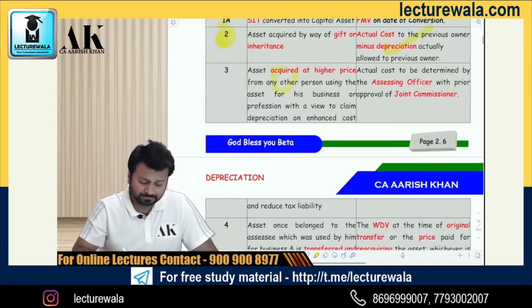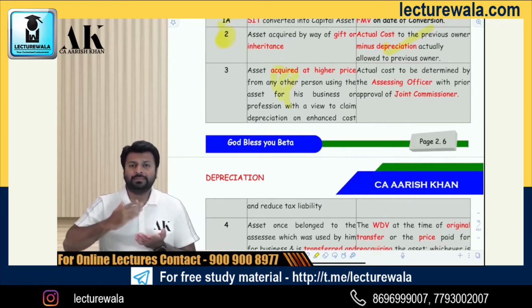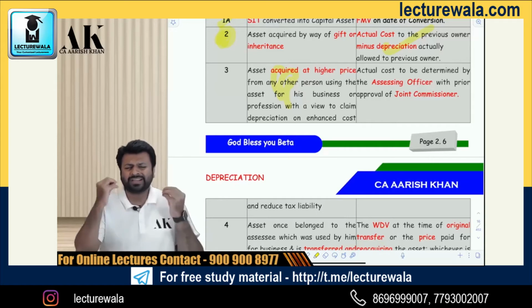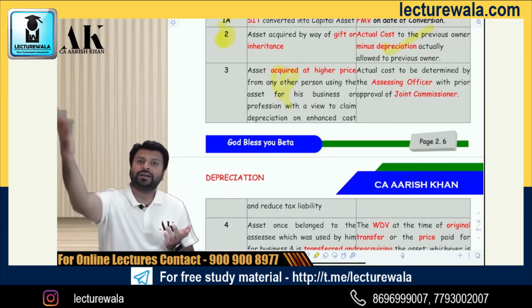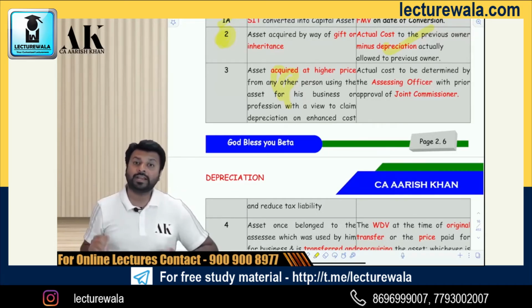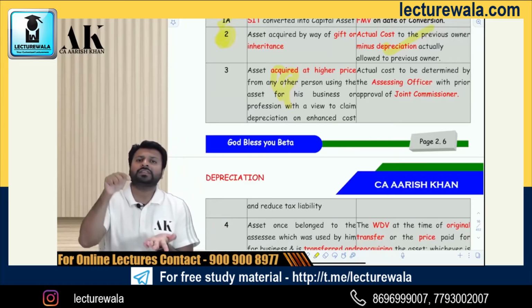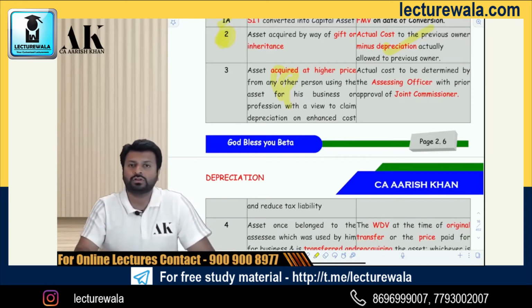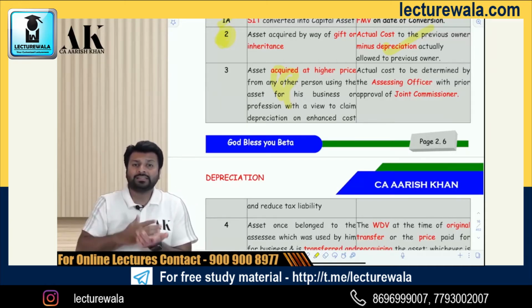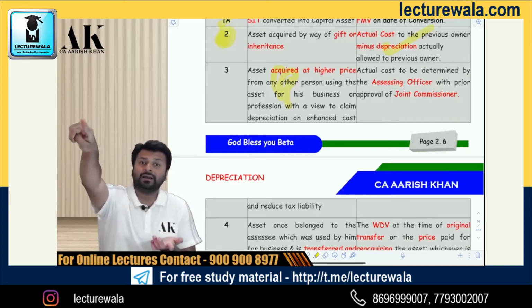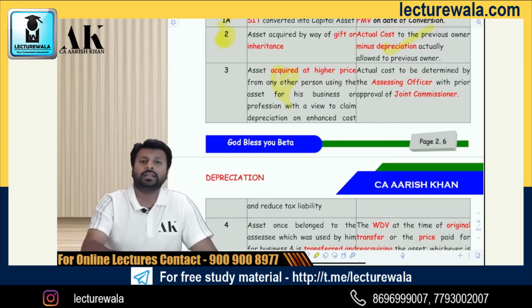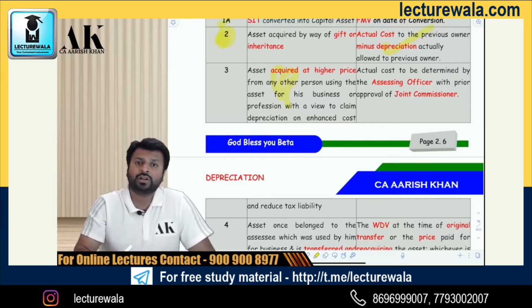Second, suppose I sell my asset to someone at a higher price, deliberately at a higher price. The market value of that asset is 2 lakh, but I'm selling at 5 lakh to the other person so that the other person can get higher depreciation. And if the assessing officer identifies that, he will go to the joint commissioner and tell him that he wants to compute the fair market value and determine the actual cost. So if you sell an asset at a higher price, the other person will get higher depreciation. In that case, the AO has been given the power to take approval from the joint commissioner and then determine your actual cost.